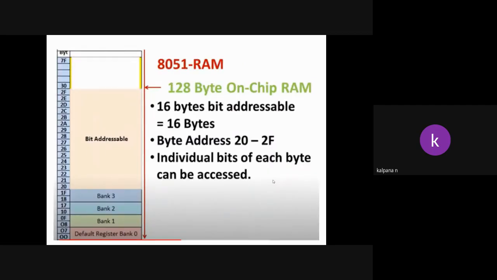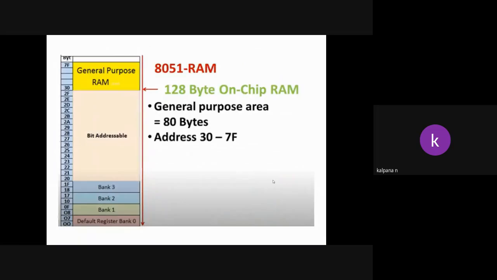Okay, bit addressable. Next, the remaining 80 bytes. The first 32 bytes are allocated for the register banks, the next 16 bytes are allocated for the bit addressable memory, and the remaining 80 bytes are reserved for general purpose registers. The general purpose area is 30 to 7F. The first range is 00 to 1F, next 20 to 2F, next 30 to 7F.